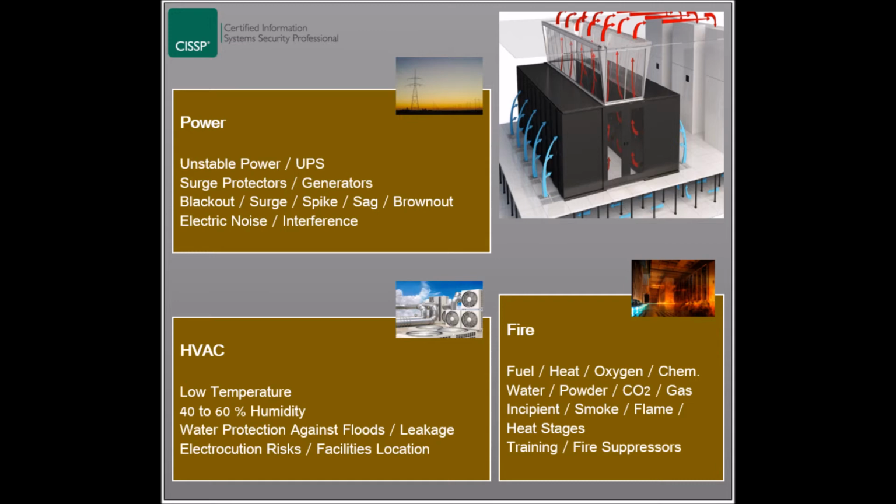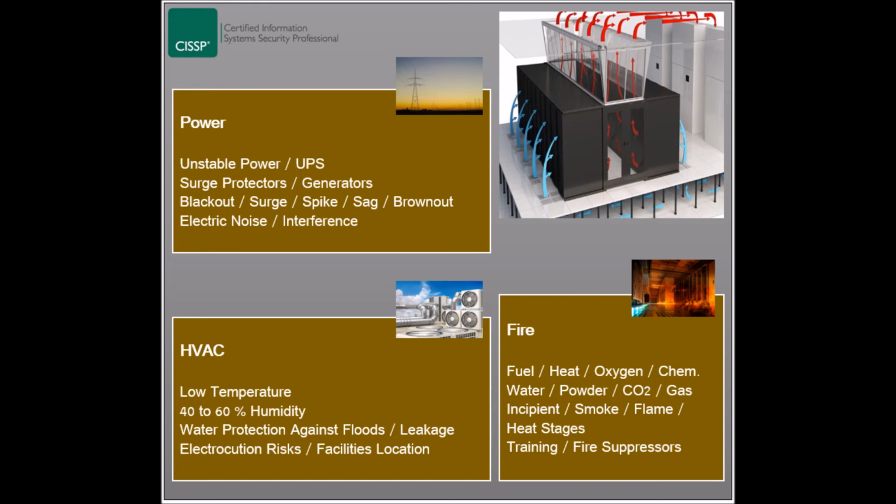Fire goes through four primary stages, where it starts with the incipient stage where air gets ionized, then goes to the smoke stage, then to the flame stage, and finally to the heat stage where an intense heat builds up and everything around it starts burning. The faster the fire is detected, the easier it is to extinguish it. Personnel should be trained on what to do in case of a fire, and where the evacuation routes are located.